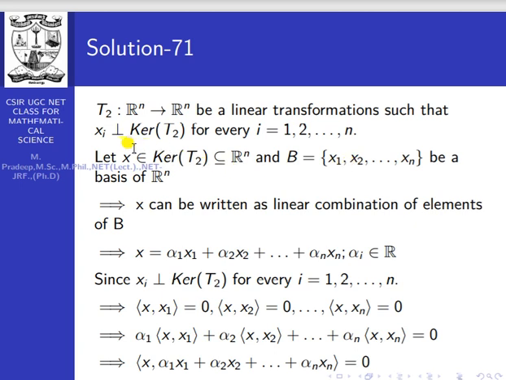So xi is orthogonal to the kernel means x comma x1 is orthogonal. That means the inner product of x comma x1 equals 0, the inner product of x comma x2 is also 0, and the inner product of x comma xn is also 0. Why?